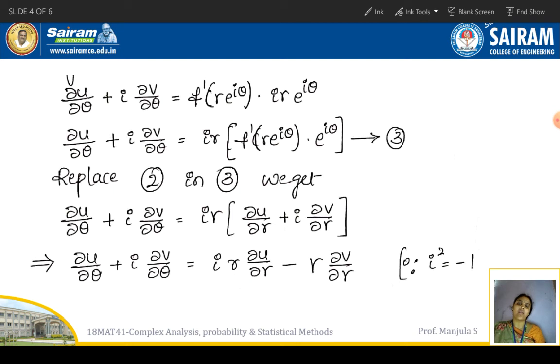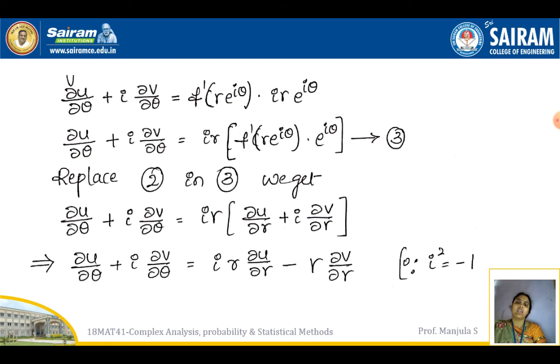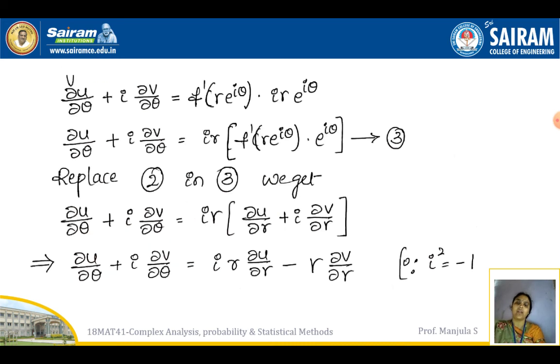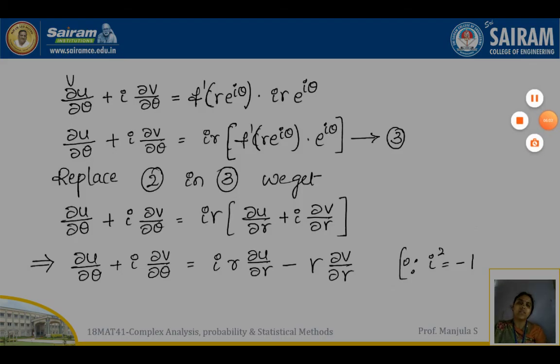Now you just observe equation number 2 in the previous slide. In the previous slide, equation number 2 is what? f'(re^{iθ}) e^{iθ}. That value will be what? ∂u/∂r + i ∂v/∂r. So use the result of equation 2 in equation number 3 and go for simplification.